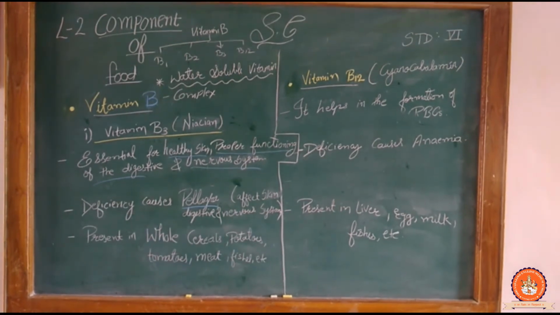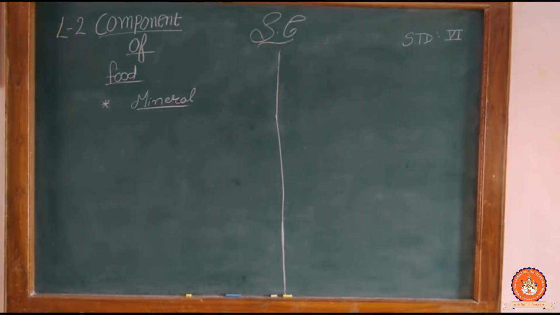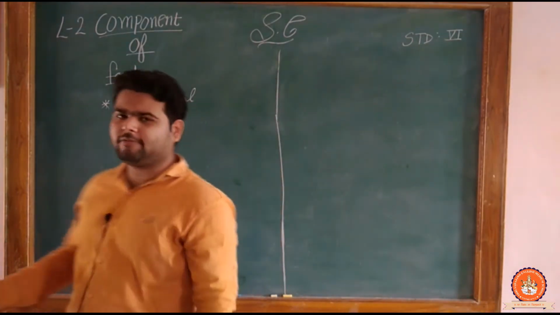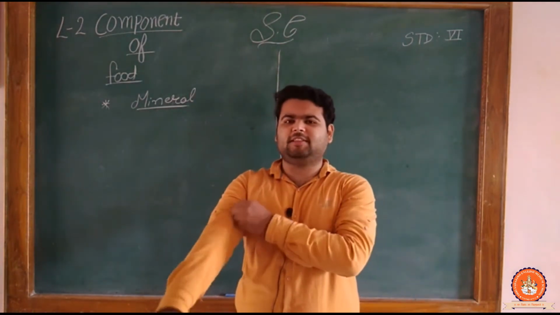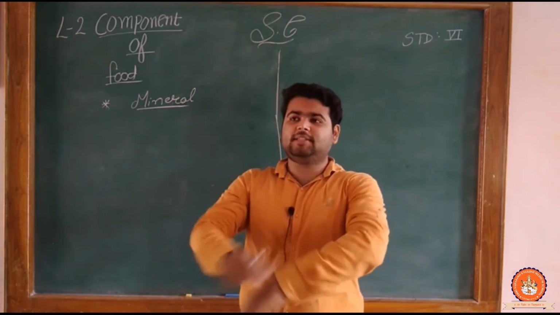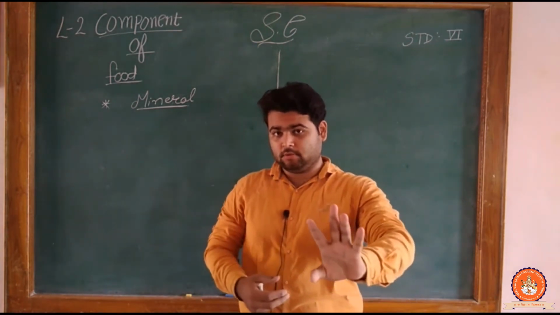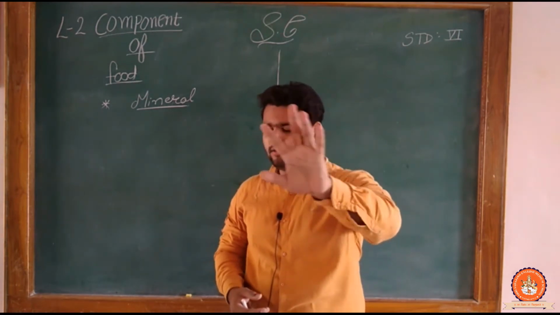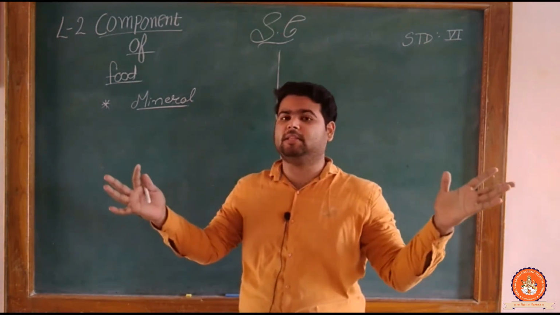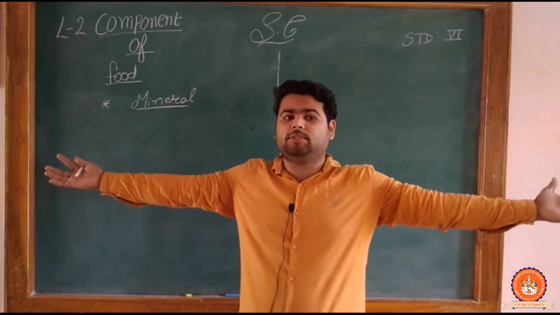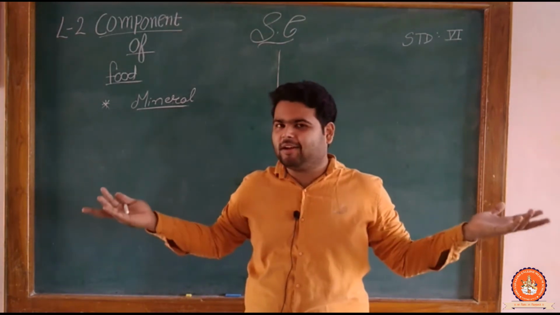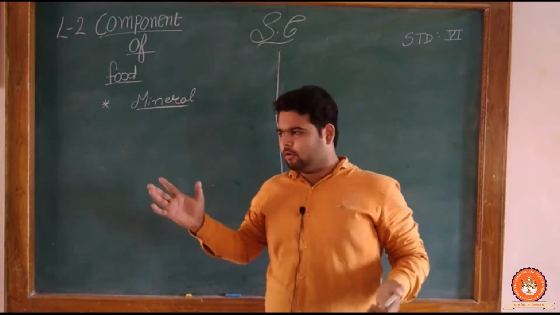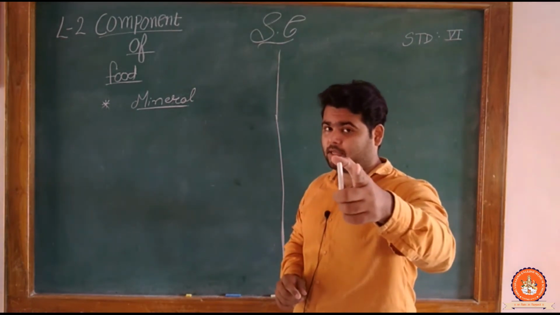Now we are going further to minerals and water. There is another slide about minerals and water. We have not written it here. First of all, we are going to understand what a mineral is. To identify a mineral, there are 5 things. First, this is extra knowledge. It should be extra, so that we learn something about science, because science is a huge ocean, a very big river, and the more you go in, the more fun you will have. It's adventurous. Clear? So practicals are necessary in science.